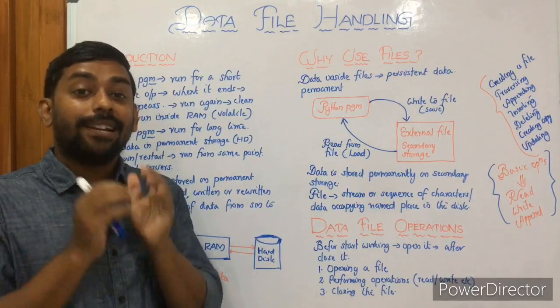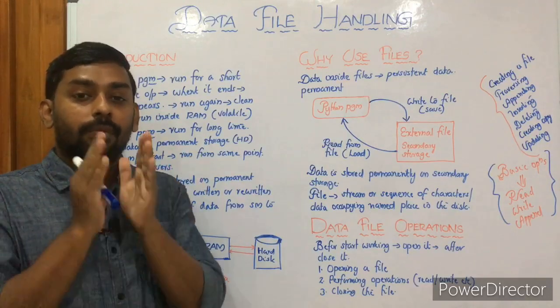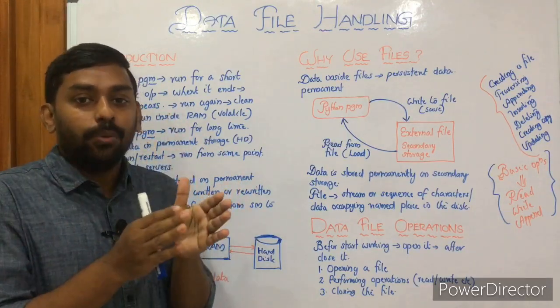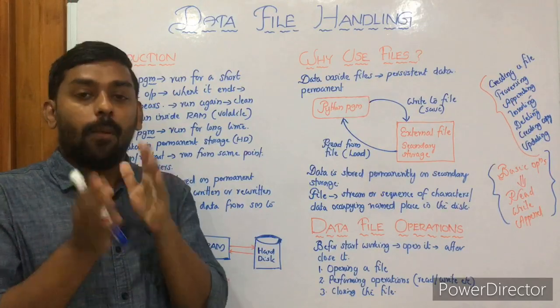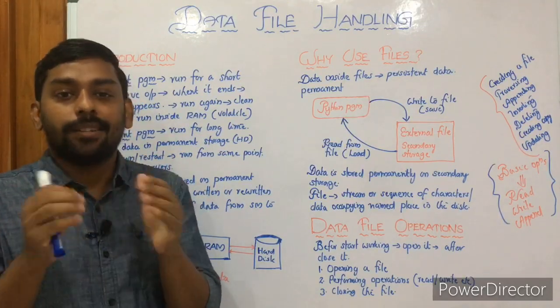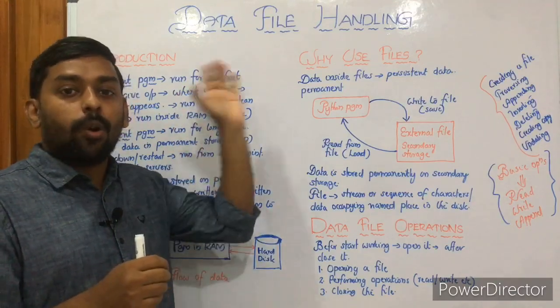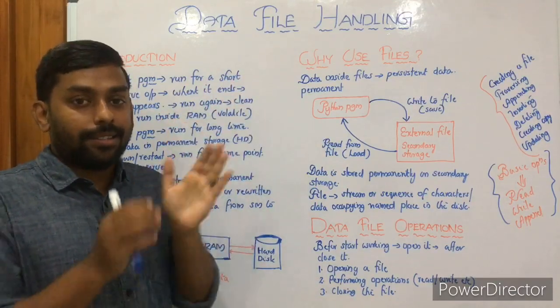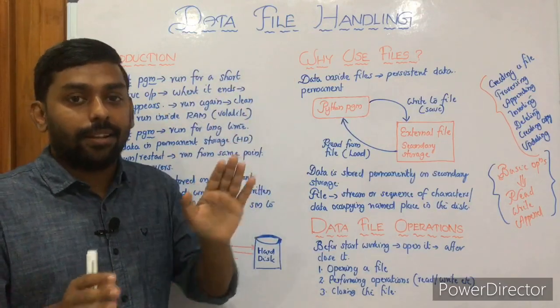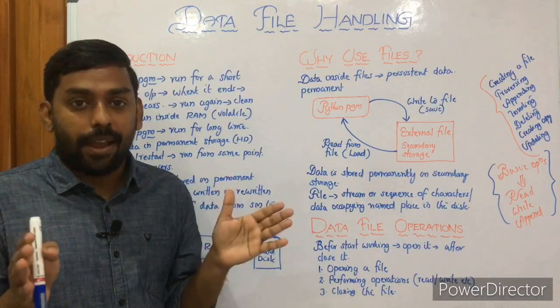We have completed data structures in Python and have learned a variety of topics like stack and queue in detail, right? We have seen the operations and implementation of stack as well as queue. And now it's high time to look at our next chapter, and it's all about data file handling. As the name suggests, data file handling is all about handling data files, right?